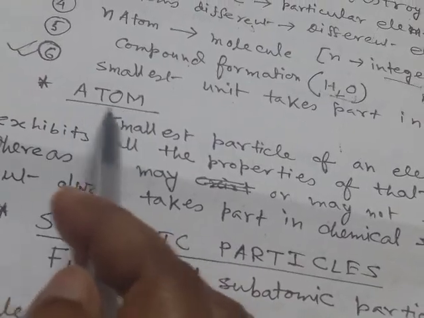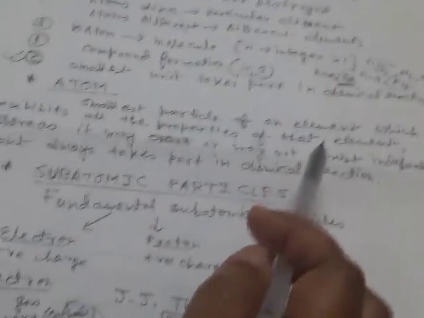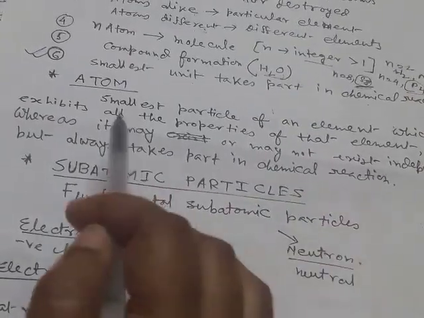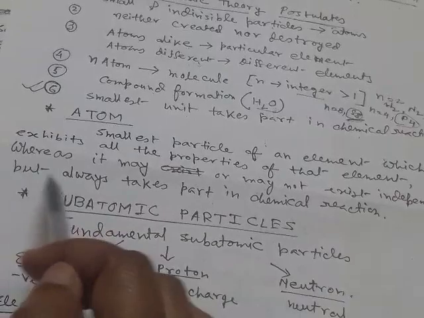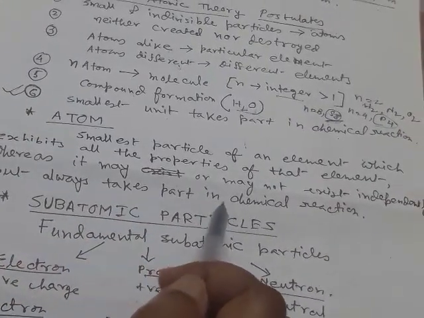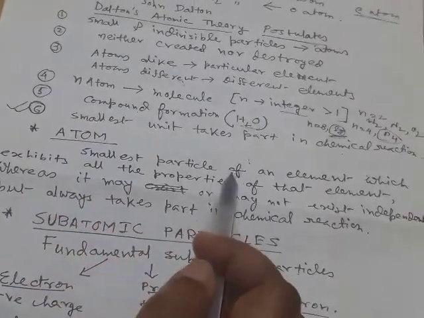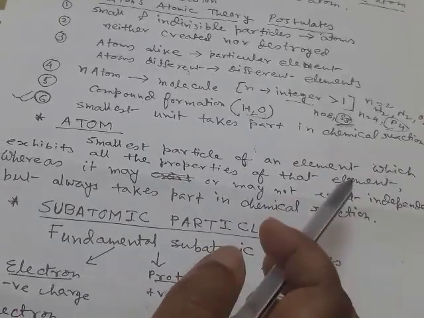Now what will be the definition of atom? Atom is the smallest particle of an element which exhibits all the properties of that element, whereas it may or may not exist independently but always takes part in chemical reaction. So atom is the smallest particle of element which exhibits all the properties of that element.